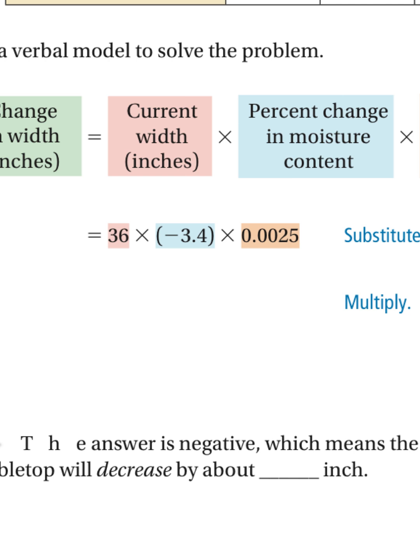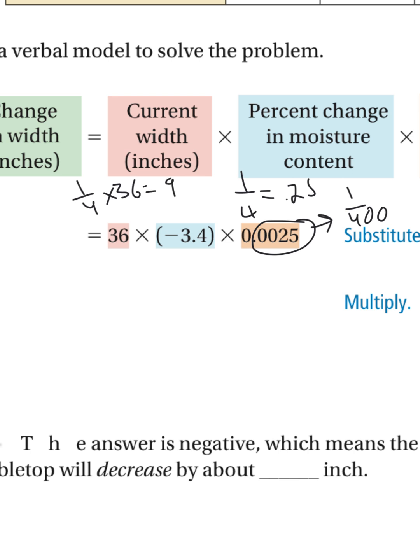And I actually recognize, I know 1/4 is 0.25. So this 0.0025 is 1/400. I know 1/4 of 36 is 9. So 1/400th of 36 should be 0.09. Then we just need to multiply that by negative 3.4.